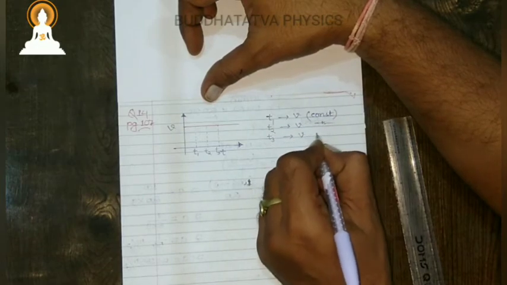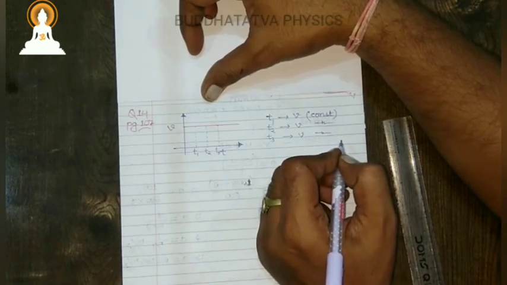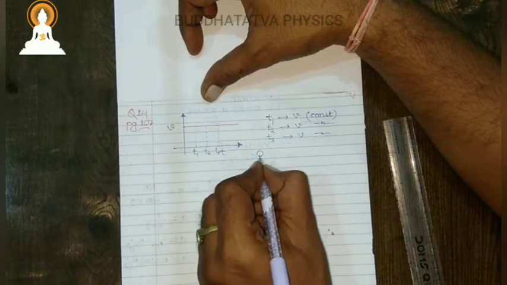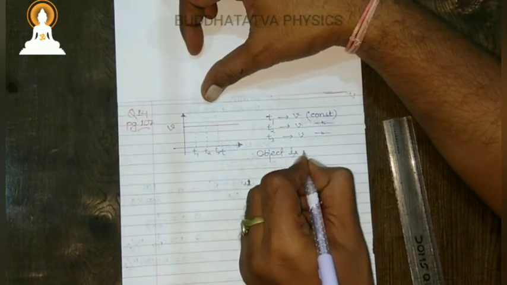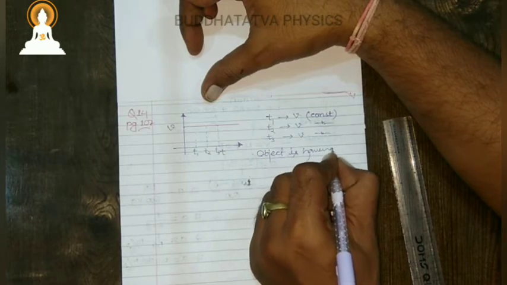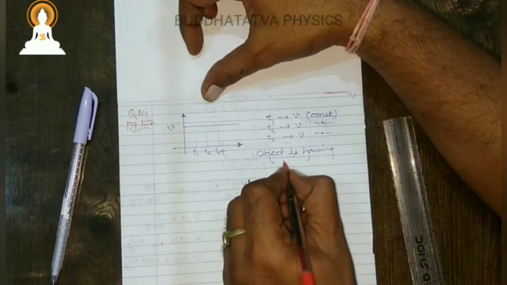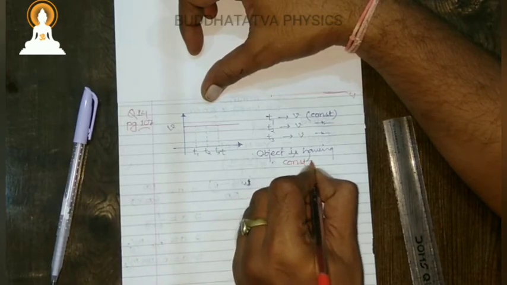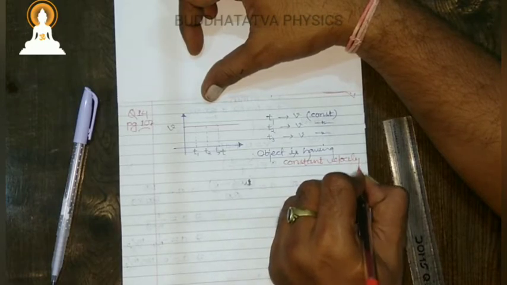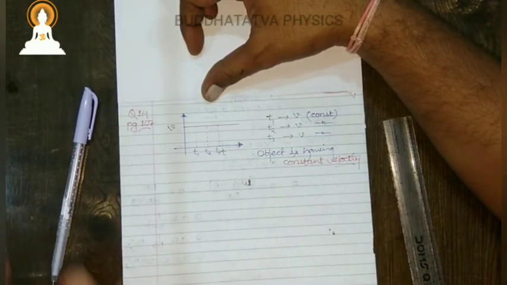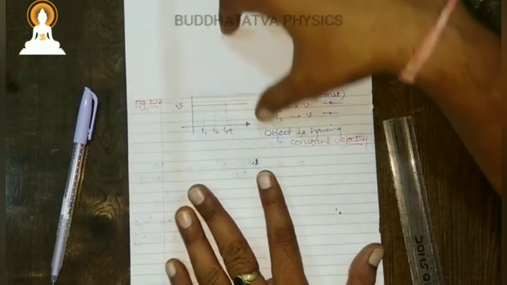So we may say that the object is having constant velocity. Okay, so this was question number 14.